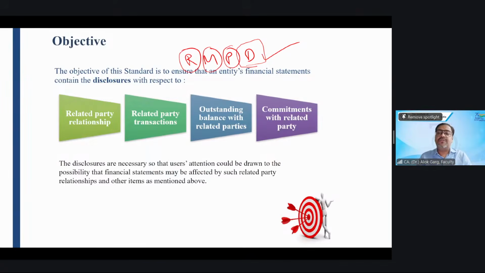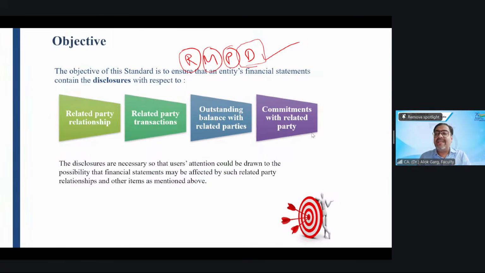For all these goods sold by A Limited to B Limited, which is a subsidiary of A Limited, the money received is 8 crore and the money to be received is 2 crore. So what is the sundry debtors lying in the books of A Limited? 2 crores. So this is outstanding balances with the related party. To summarize: name of the related party, B Limited; relationship, subsidiary company; transaction, sale of goods, 10 crore; outstanding balances, sundry debtors, so trade receivable, 2 crore.